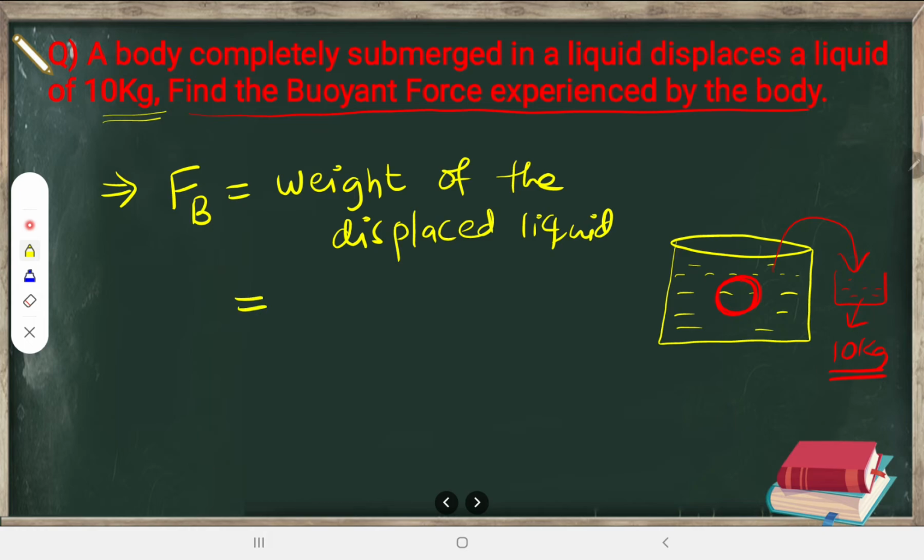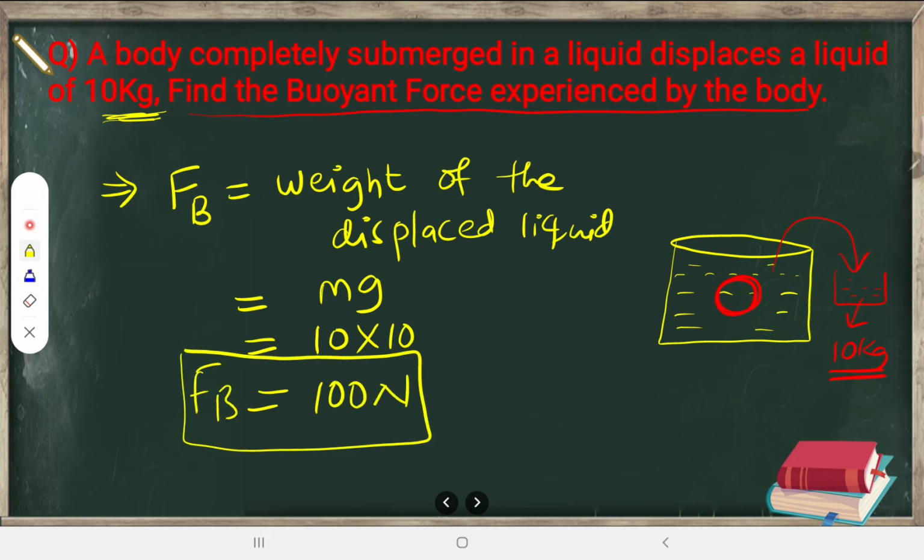Now what is the weight of the displaced liquid? The weight formula is mg. How much mass of displaced liquid has come out? That is 10, and g is 10. So 10 into 10 is 100 Newton. So buoyant force is going to be 100 Newton. This body is going to experience a buoyant force of 100 Newton.